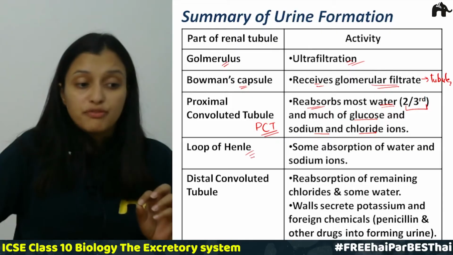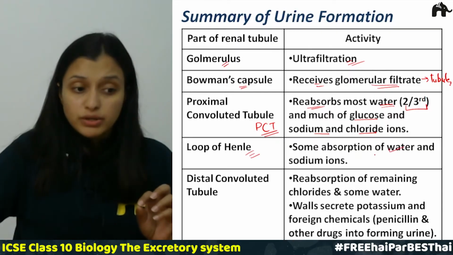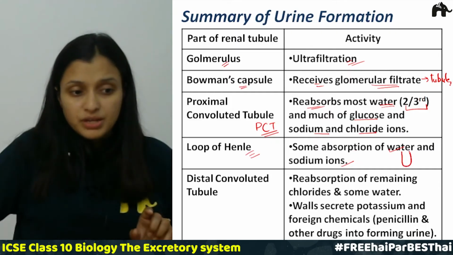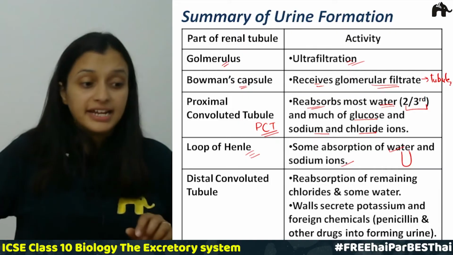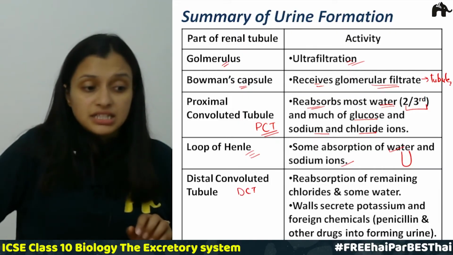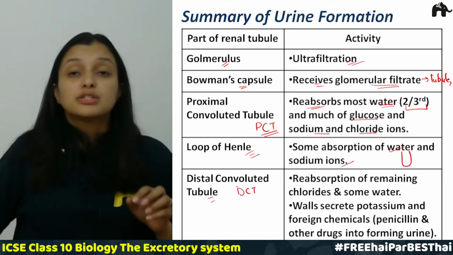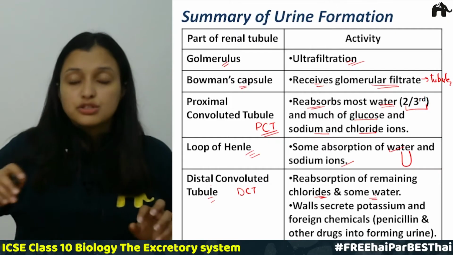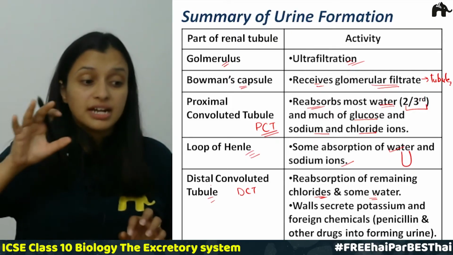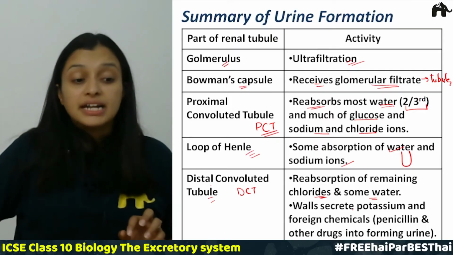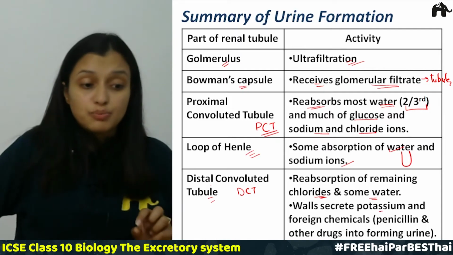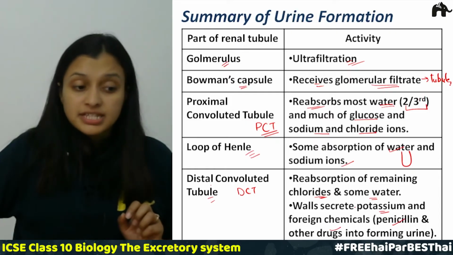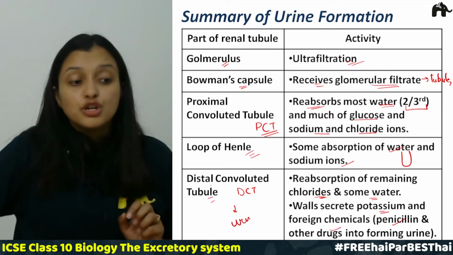The next is the loop of Henle. Some absorption of water and sodium ions is also done by this loop, this hairpin structure, right. Then last comes the DCT, that is the distal convoluted tubule. There is reabsorption of the remaining chlorides and some water by the DCT, and its walls secrete potassium and some foreign chemicals like penicillin and other drugs, and finally this is the place where urine is formed.